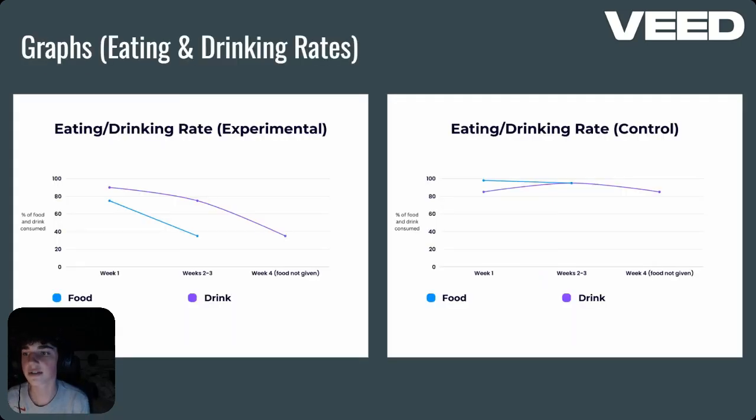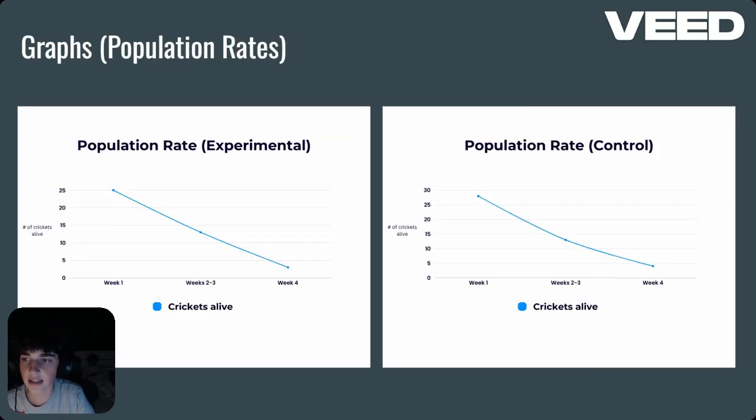So here are graphs for eating and drinking rates. Experimentally, you can see they fell similarly, and then eating and drinking rate stayed around that 80 to 100 range. And as for population rate, they actually almost fell identically.